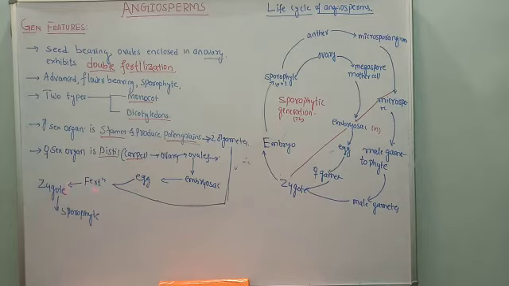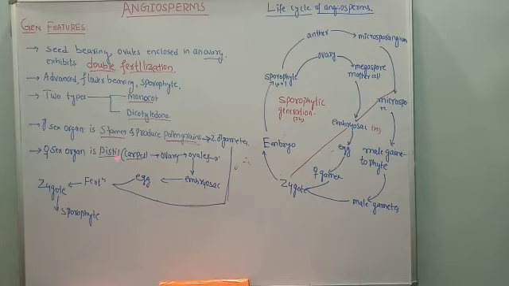And the zygote undergoes repeated mitotic division and produces a mature sporophyte. So this is how the reproduction completes in the case of angiosperms.